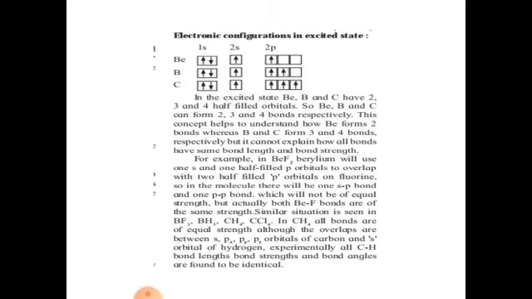In CH4, all bonds are of equal strength, although the overlaps are between the s, px, py and pz orbitals of carbon and the s orbital of hydrogen. Experimentally, all C-H bond lengths, bond strengths and bond angles are found to be identical.